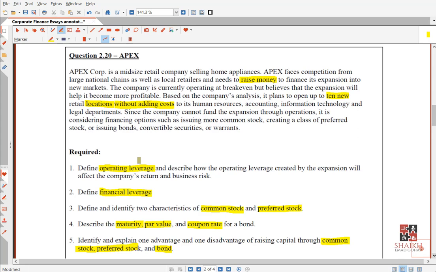Either you will issue shares or you will take a bank loan, you will issue preference shares, bonds, loan notes, debentures, redeemable preference shares, irredeemable preference shares, many things. So it is considering financing options such as issuing more stock, creating a class of preferred stock, or issuing bonds, convertible securities, or warrants. They said they are exploring these things.